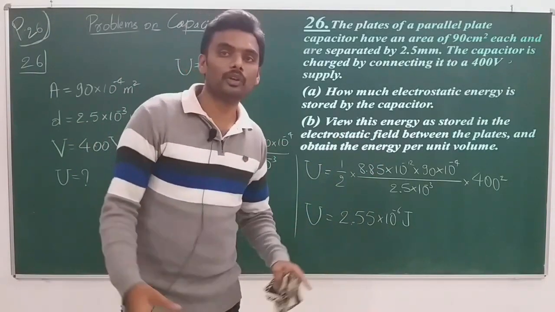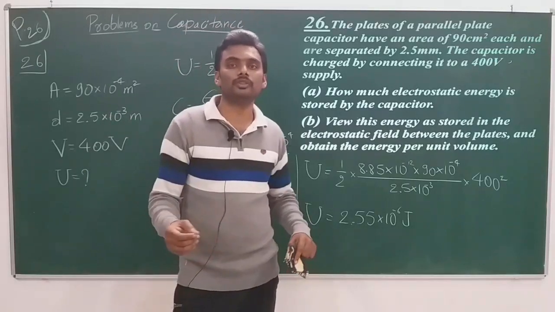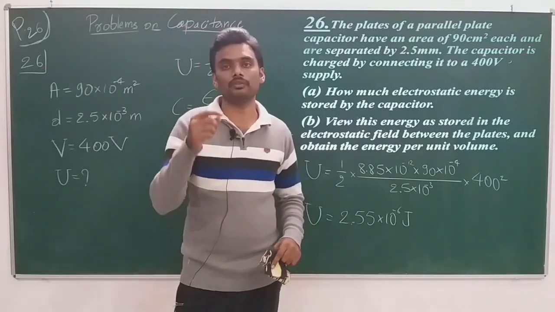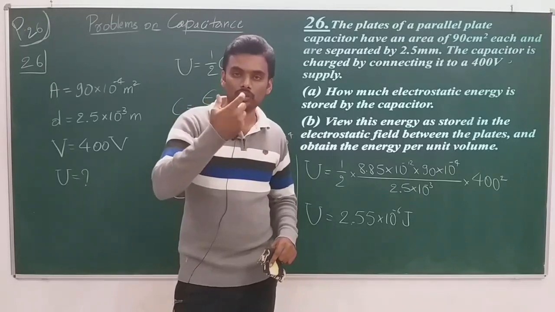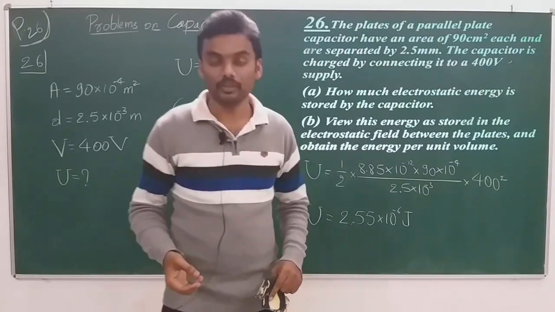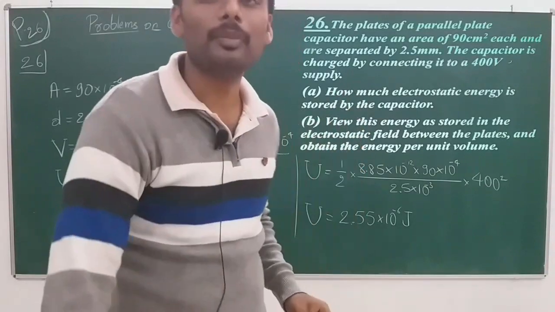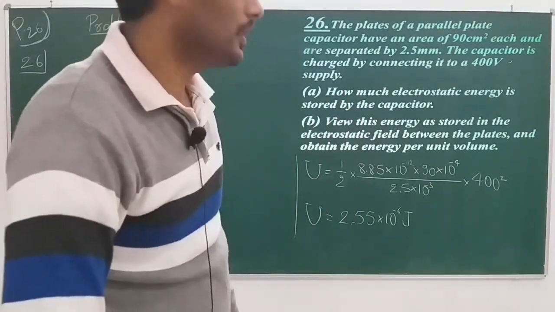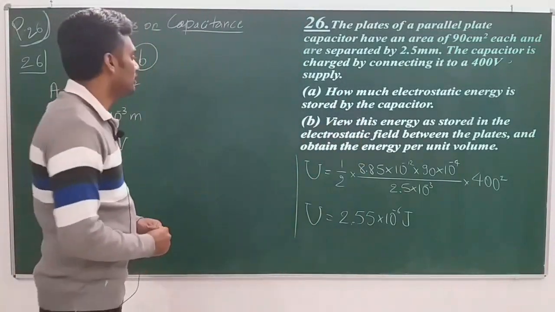So when we want energy per unit volume, we should have volume first, so that we divide the energy stored by the volume, and you will get energy per unit volume. Right, first let me get the volume between the plates. Okay, part B of the question.